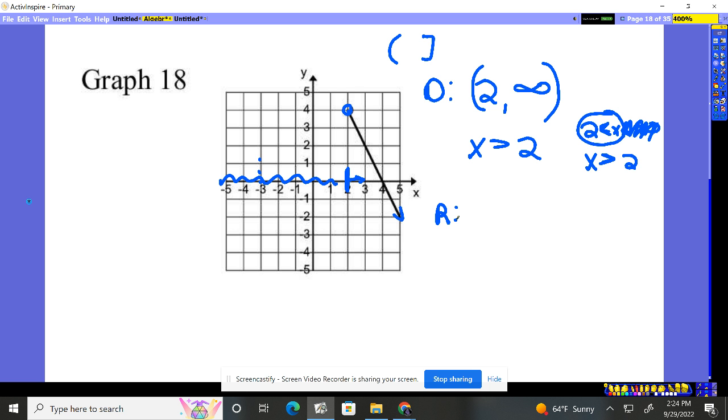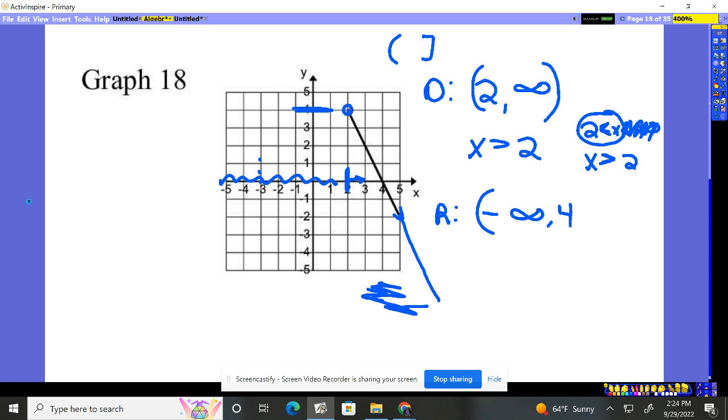All right, let's do the range. The range is up and down. I always start at the bottom to the top. I'm coming down here. Well, it's already hit me down here, hasn't it? So it's already touched me way down there, which is what? Negative infinity. And then it finally stops at a height of what? Up here at a height of 4. Stops at a height of 4.